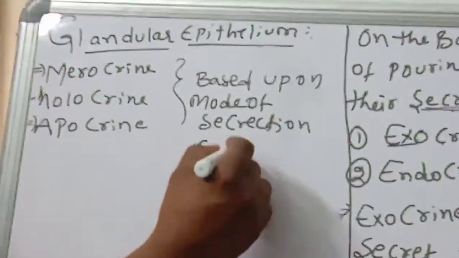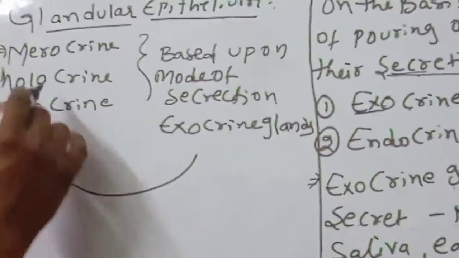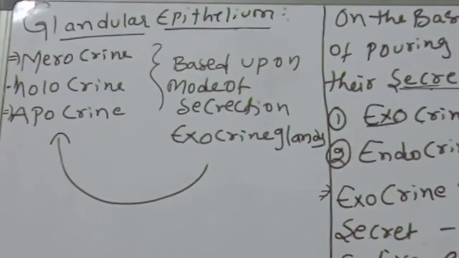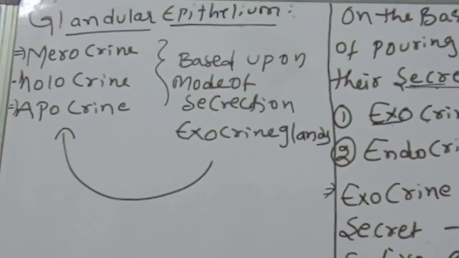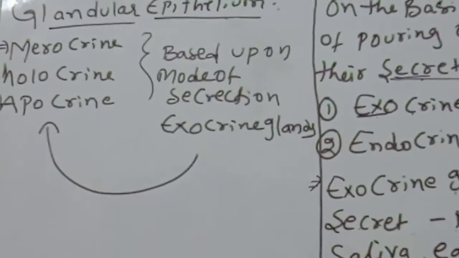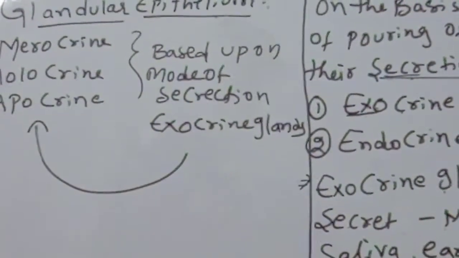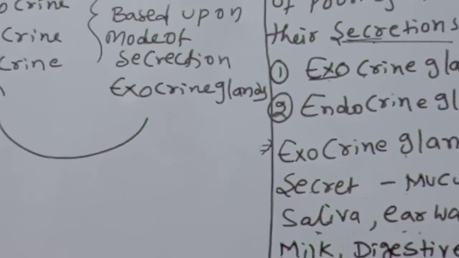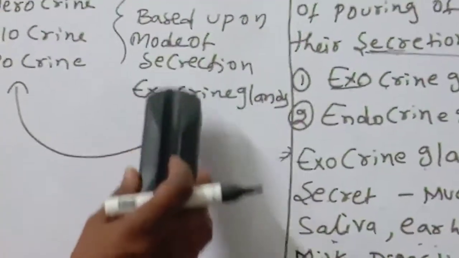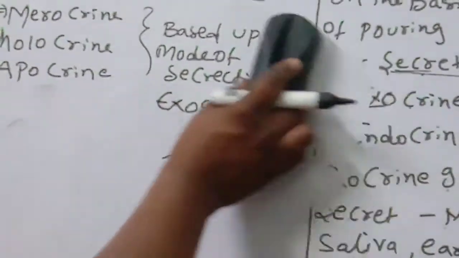Based upon the mode of secretion, exocrine glands are divided into merocrine, holocrine and apocrine glands. Children, observe very carefully. Now we will discuss the flow chart completely. Based on secretory units: tubular, alveolar, tubulo-alveolar. Based upon the mode of secretion: merocrine, apocrine, holocrine.